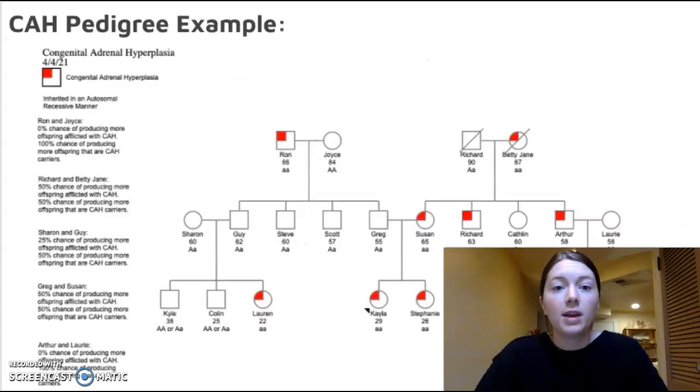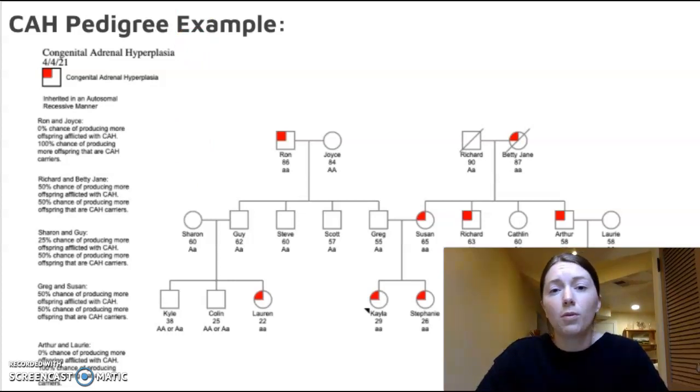Moving on here. So here we can examine a pedigree illustrating an example of the autosomal recessive inheritance of CAH. If we look at Joyce and Ron here on the left-hand side, Ron is afflicted with CAH while Joyce is not. And as a result, all of their children will become carriers for CAH. So if one of their children produces offspring with another individual who is affected with CAH, then their offspring have a 25% chance of being afflicted with CAH. And this can be seen here, again on the left-hand side, with the offspring produced by Sharon and Guy in this example.